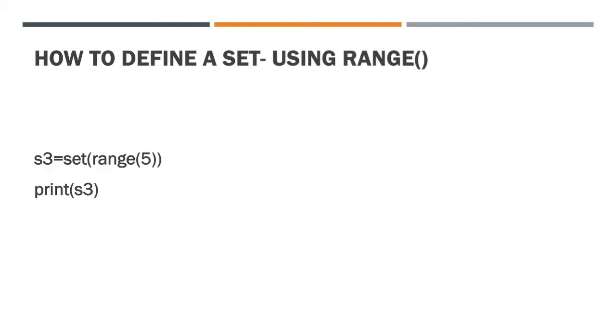Next, yes, we can define a set even with the help of the range function in the set constructor. Here I have taken a range, say 5. So S3 will contain elements from 0 to 4, because the last value is not considered. So this will have elements 0, 1, 2, 3 and 4. So much of theory till now. Let us move to the Python screen and see how we can define sets in Python.